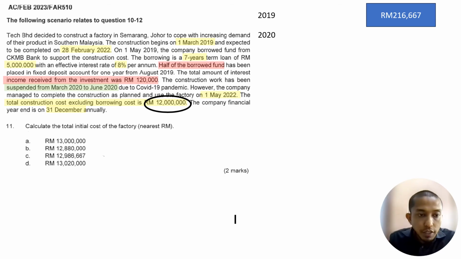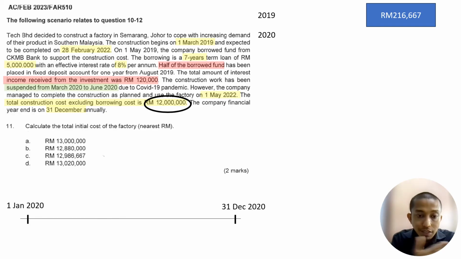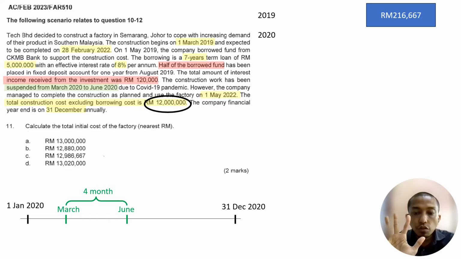Just want to show the timeline here from 1st of January 2020 until 31st December 2020. There is a suspension for 4 months from March until June: March, April, May, June.